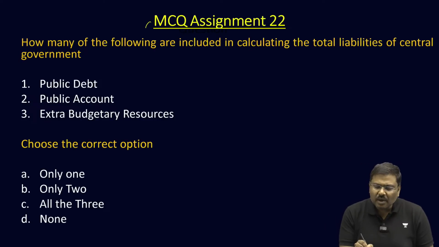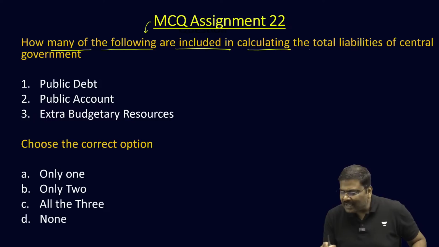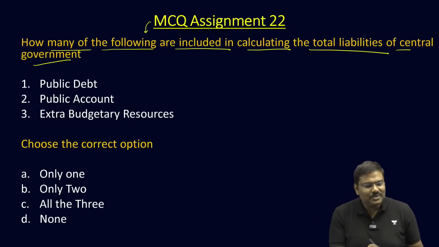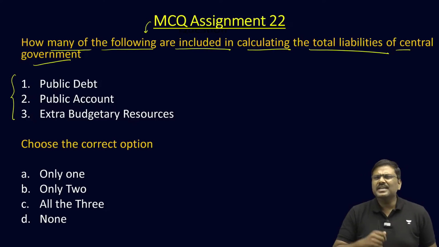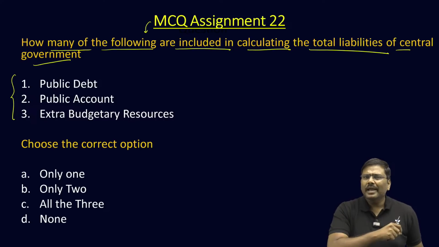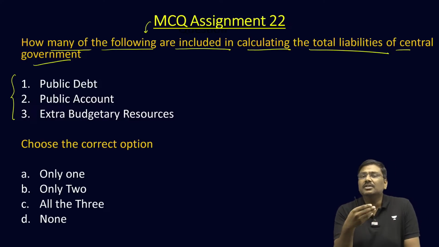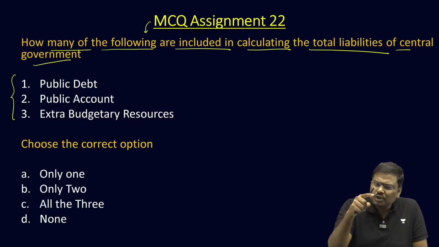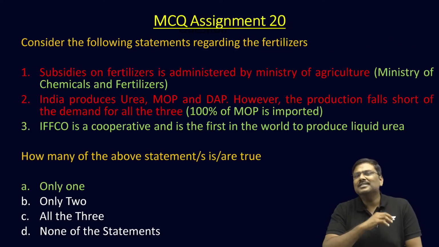So MCQ assignment number 22, how many of the following are included in calculating the total liabilities of central government? There are 3 parameters here. What is the right answer? Please do let me know in the comment section. And if you want to know the key answer or the right answer to this question, please do attend tomorrow's session, which I am taking, where I will discuss the answer to this.